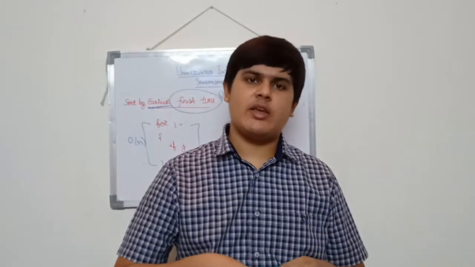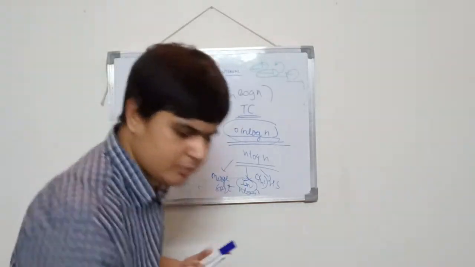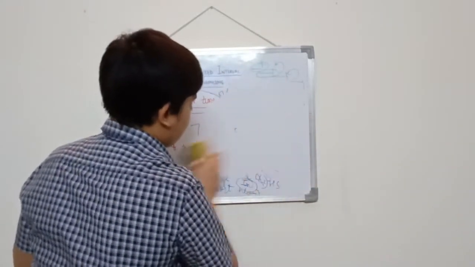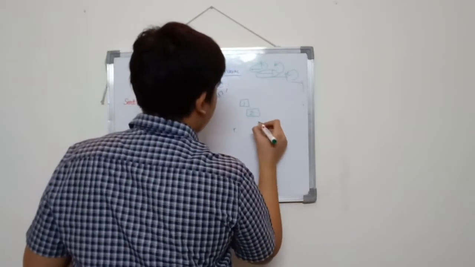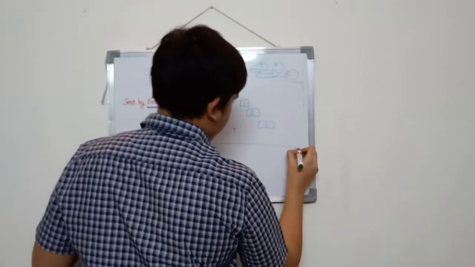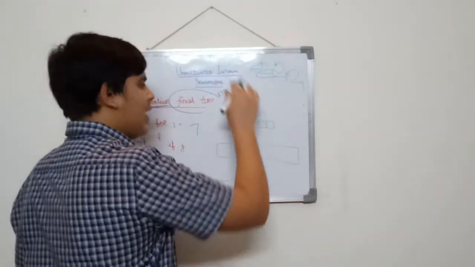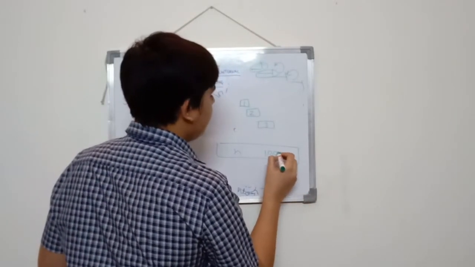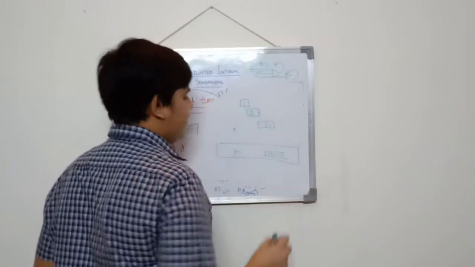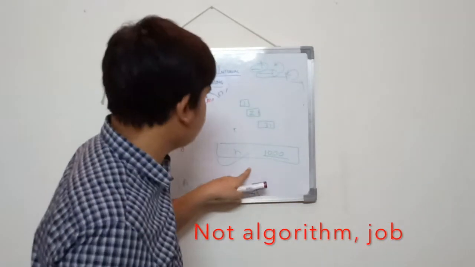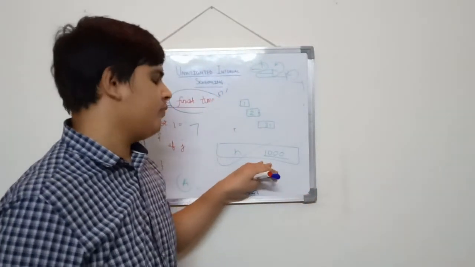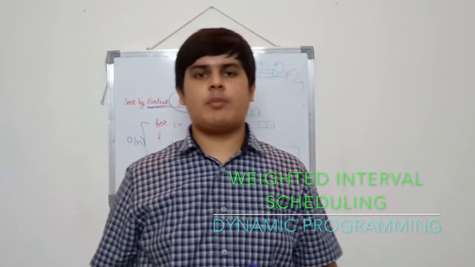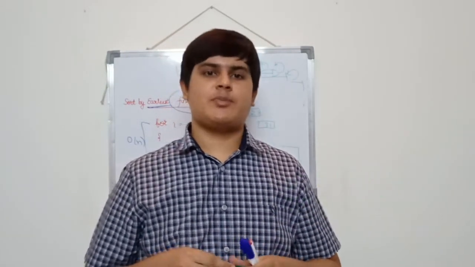For example, there are n events. Like 1 to n: 1, 2, 3, n. And n is overlapping with all the events, so it will give an answer 0. But it has the priority, say, number 1000, and these have only priority 1. So obviously, we would want to choose this one. But if we use this greedy algorithm, it will not give us this answer. So we will have to use dynamic programming algorithms, which is a subject of another day.